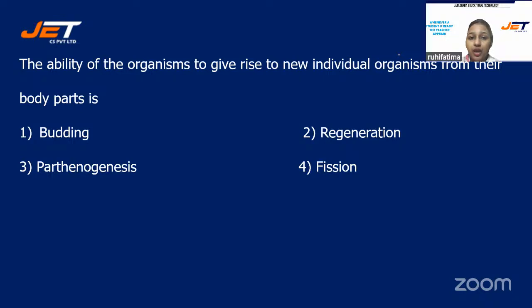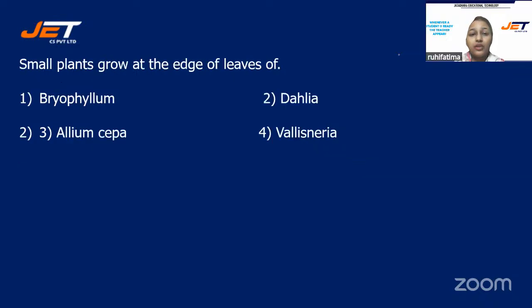The ability of the organisms to give rise to new individual organisms from their body part is budding, regeneration, parthenogenesis, fission. Yes, students, you all are correct. That is option number two, regeneration is the right answer. Well done. Excellent, students. Next question.